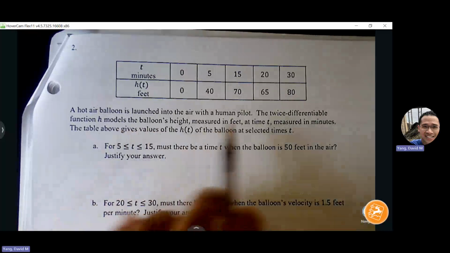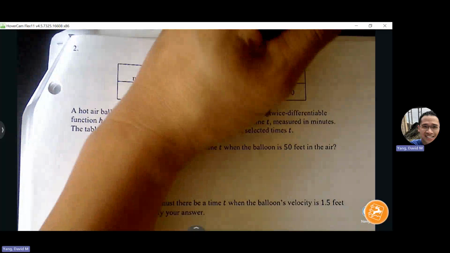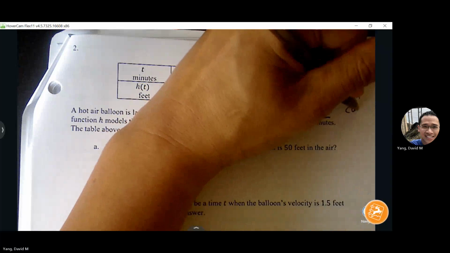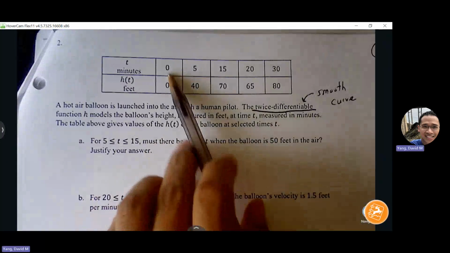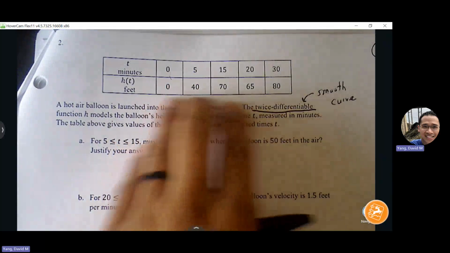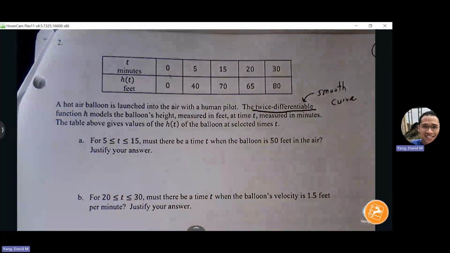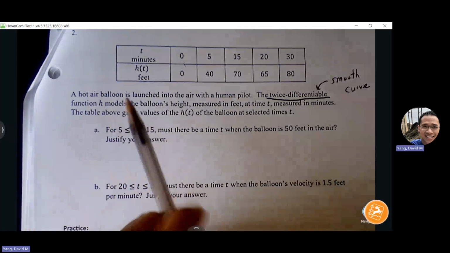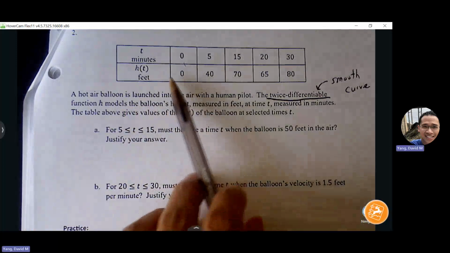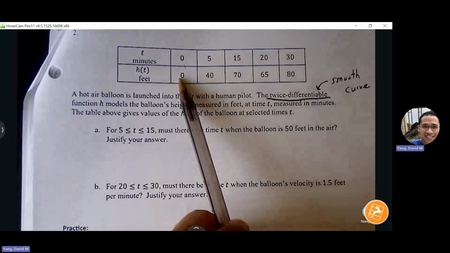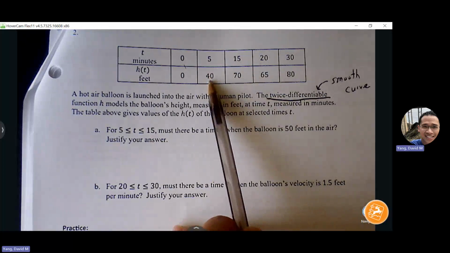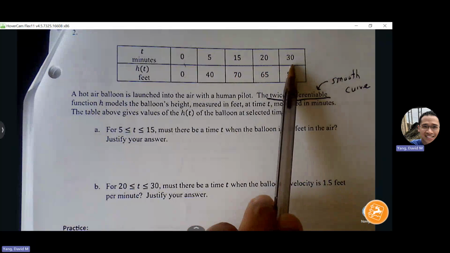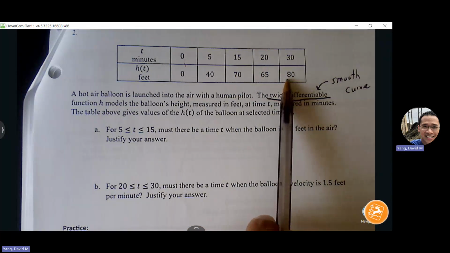Okay, a hot air balloon is launched into the air with a human pilot. The twice differentiable function, that just means it's a smooth curve. No sharp turns. We don't really see beyond what's in front of us, but we do know that everything between these points is going to be a nice smooth curve. There's not going to be any sudden holes or asymptotes or sharp turns. Okay. So this models the balloon's height. So at 0 minutes, it starts on the ground. 5 minutes in, it rises up to 40 feet, continues rising, dips a little bit, but then at 30 minutes, it goes up to 80 feet.